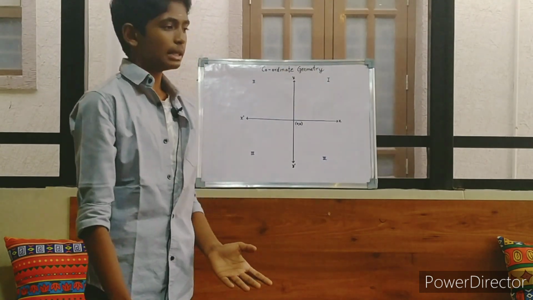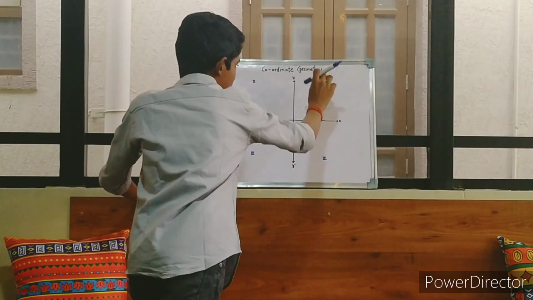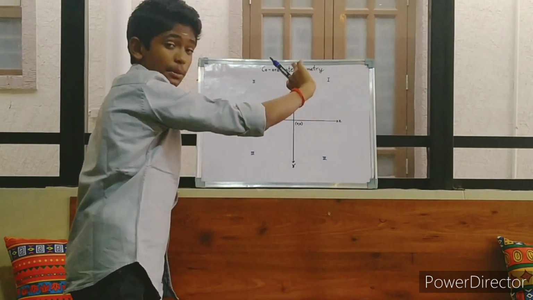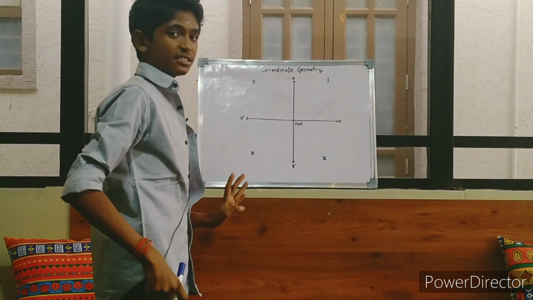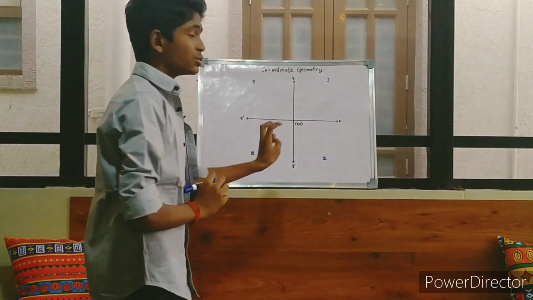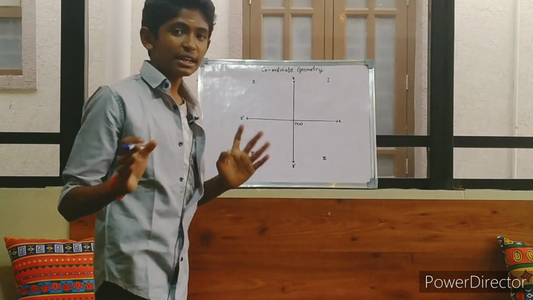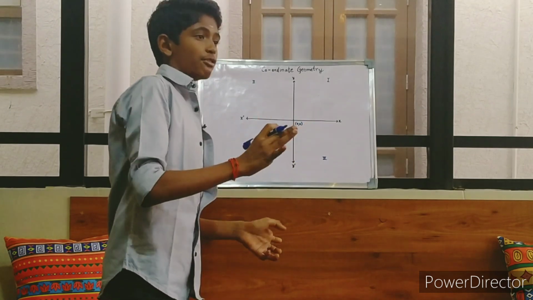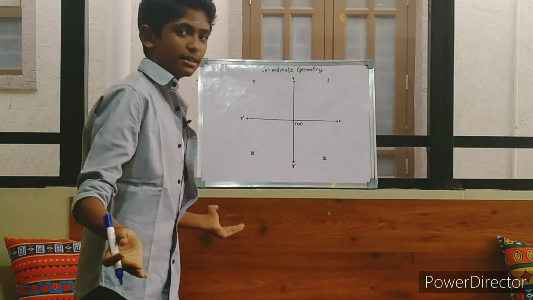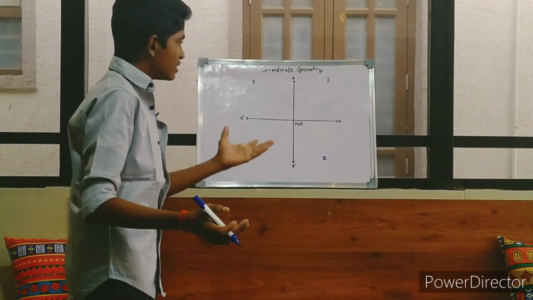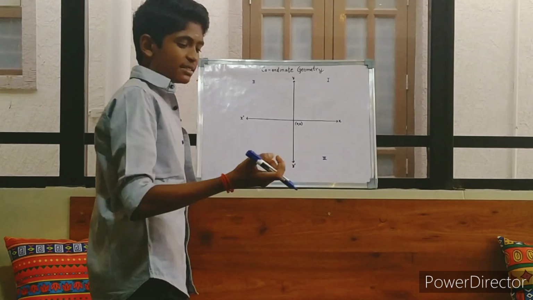For example, you see, I am keeping a point somewhere in this plane, somewhere here. Let's say this one, okay? This one is the point. Now, I need to define the location of this point. I don't know where it is. What is the distance of the point from the x-axis or y-axis? I don't know anything. Then how can I refer to the distance of the point? It's a very simple thing. I don't know what is the distance.